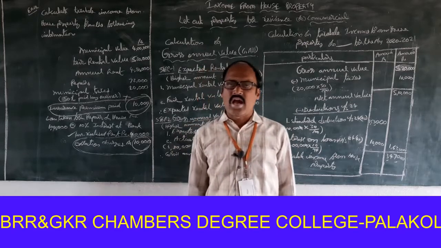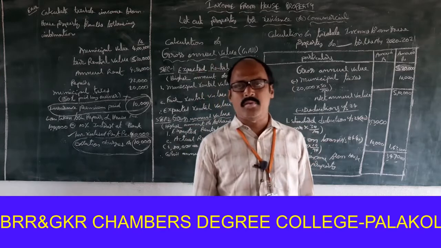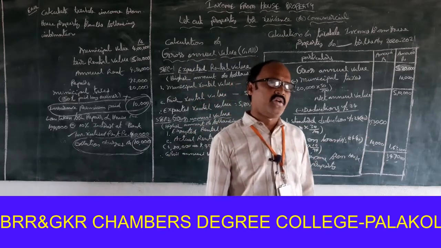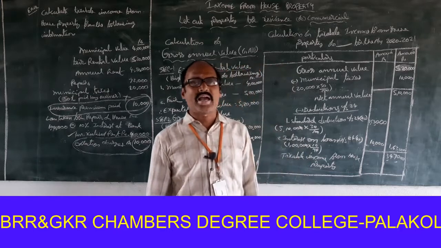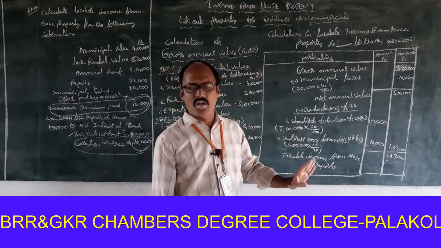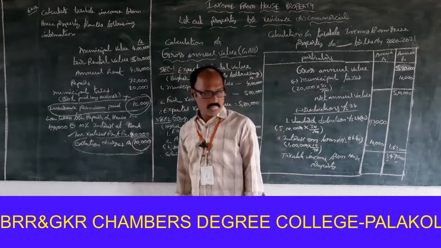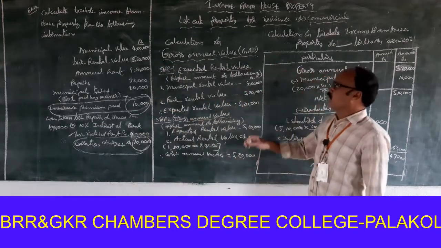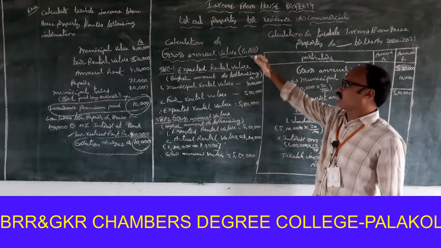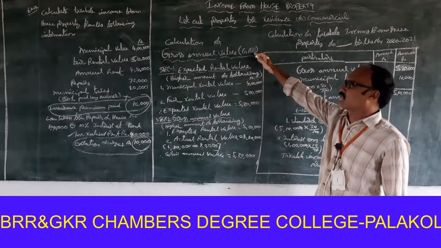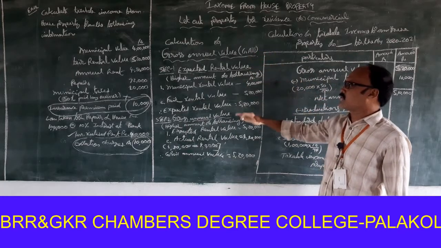If unrealized rental value is available in the problem, then the following procedures are required for calculation of taxable income from house property. First, how to calculate gross annual value. For calculation of gross annual value, 2 steps are required.